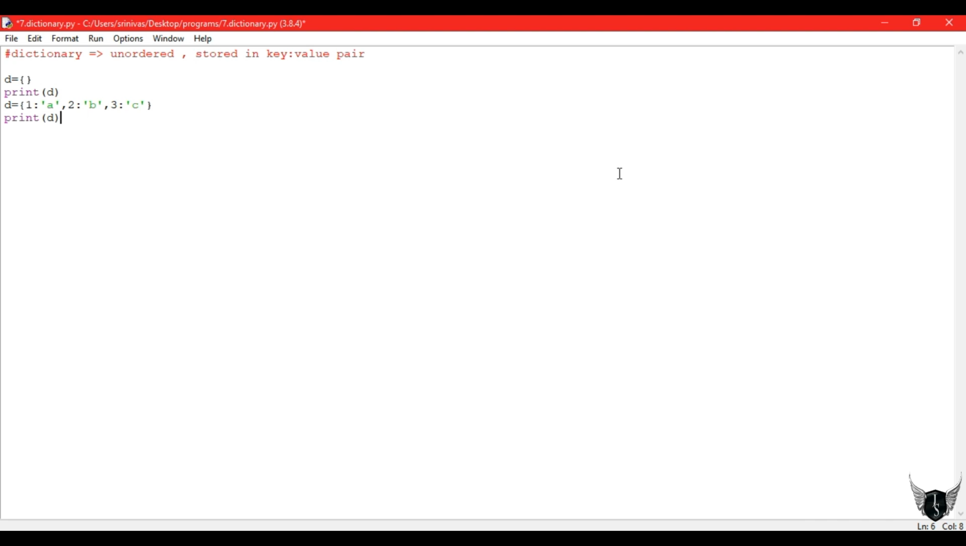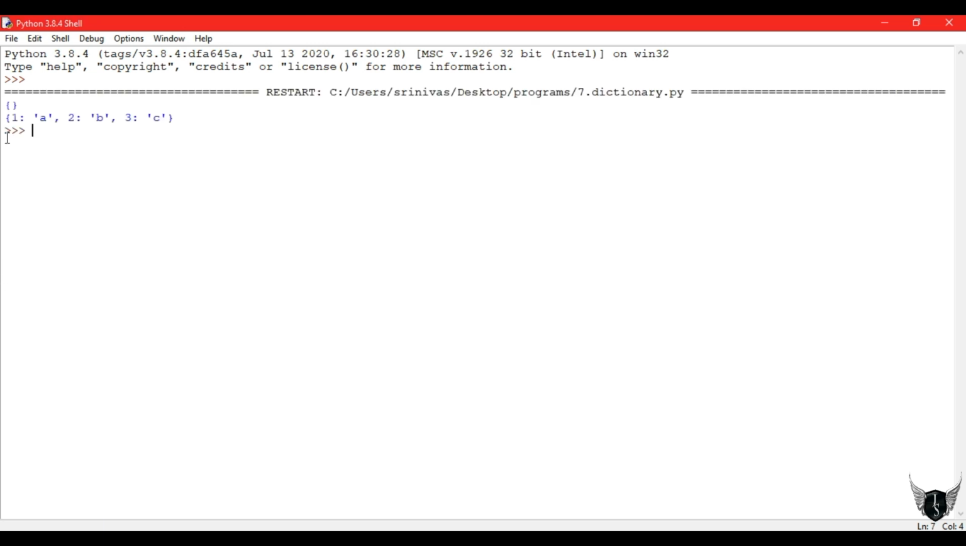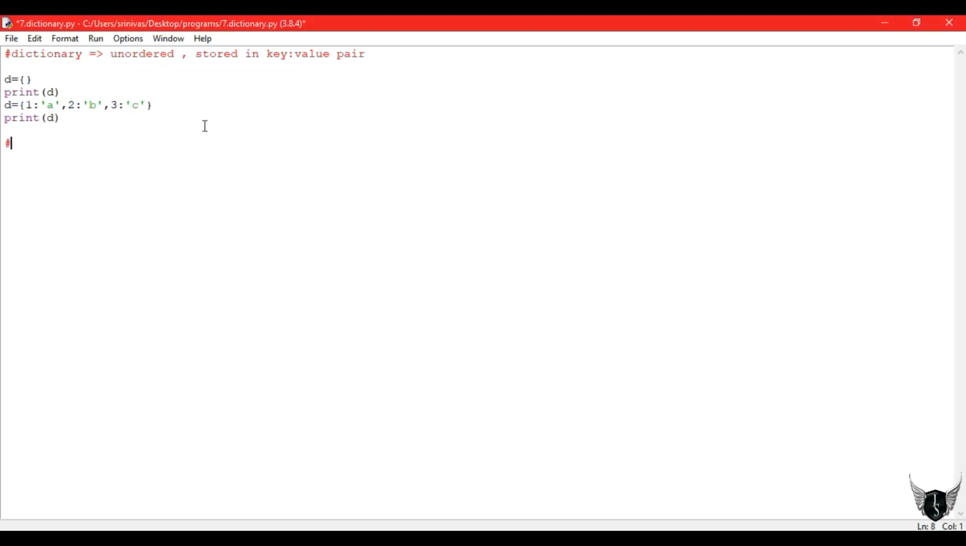If we access 2, b will be printed. If my index is 1, a will be printed. If my index is 3, c will be printed. So I have printed the whole dictionary. Left side ones are keys, right side ones are values. They are known as key value pairs. Values are stored in key value pairs.